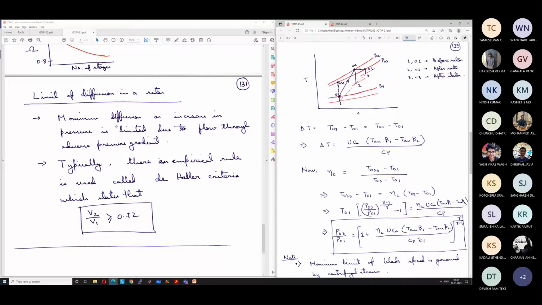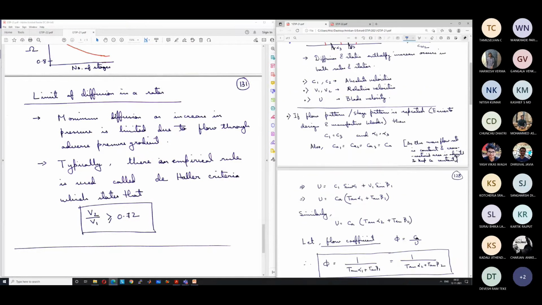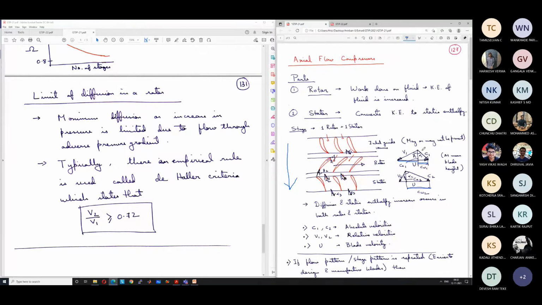Then there is another important discussion, which is how much is the maximum diffusion that can be obtained in the rotor. This diffusion in the rotor is given by the change in the relative velocity, because the relative mass flow rate also should remain constant.